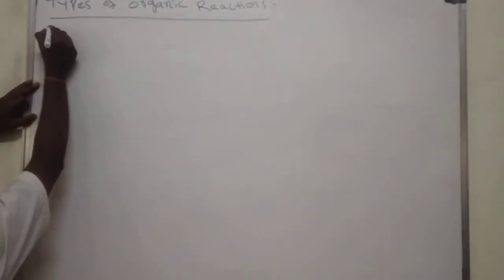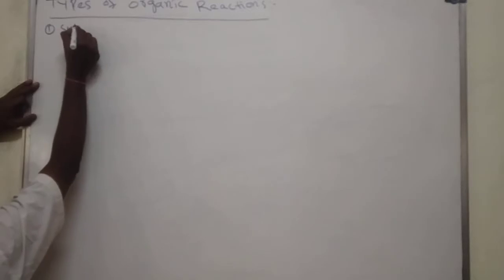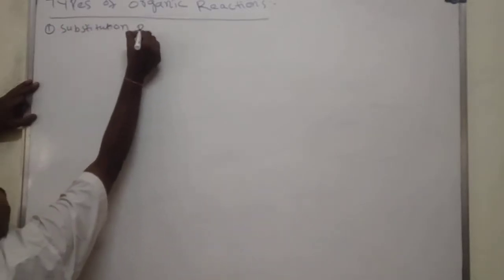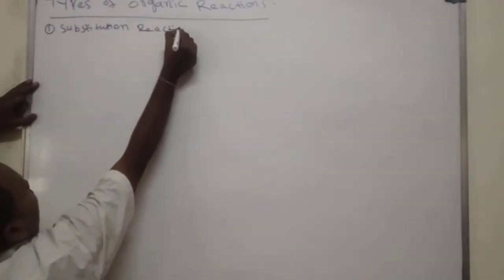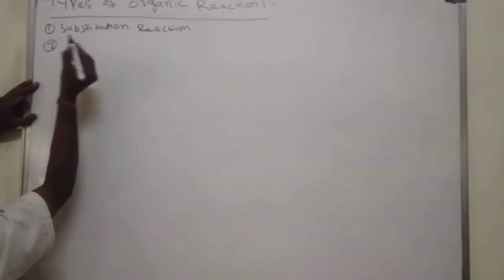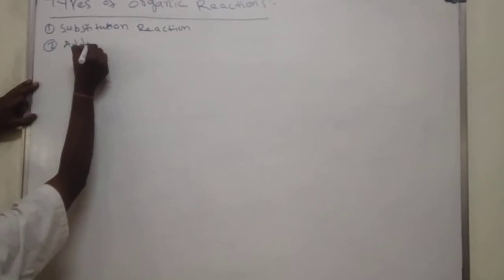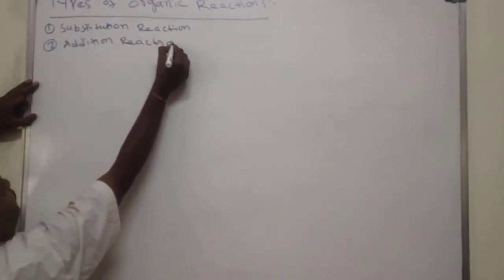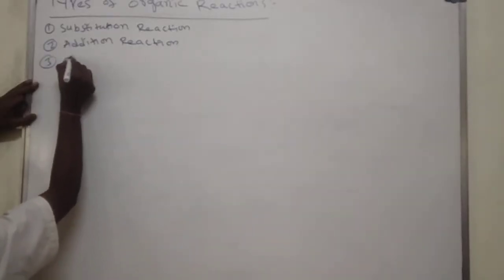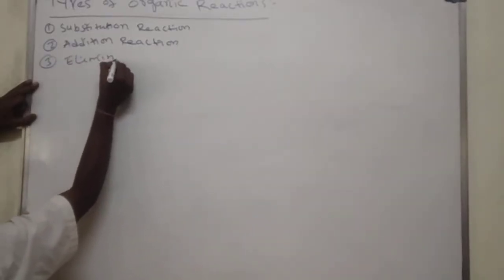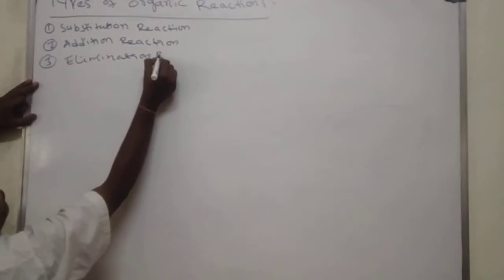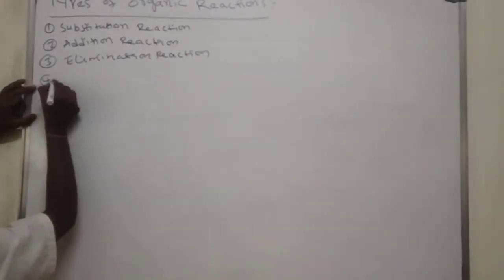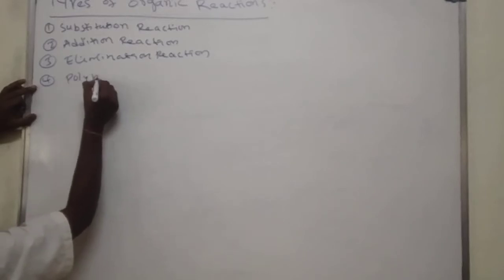One is substitution reaction. Second one, addition reaction. Third one, elimination reaction. Fourth one, polymerization reaction.